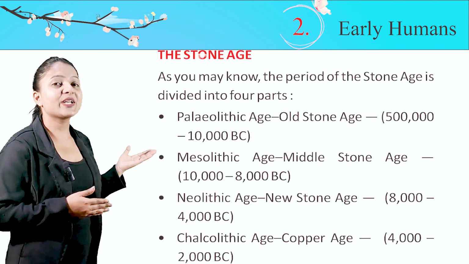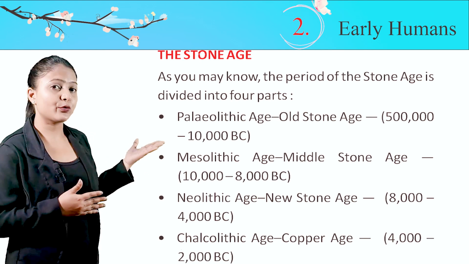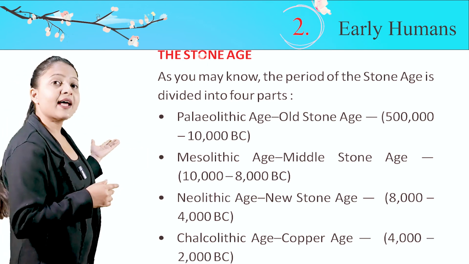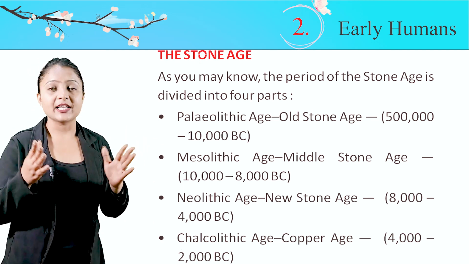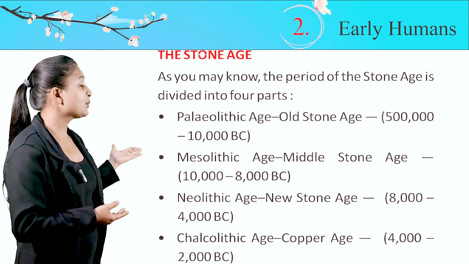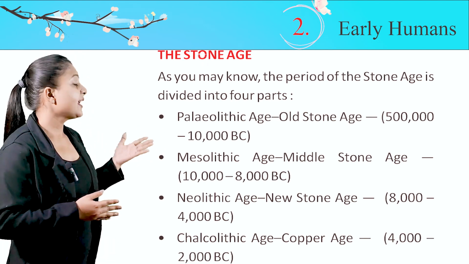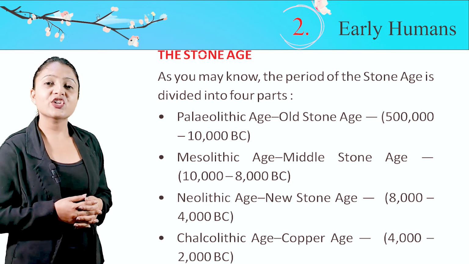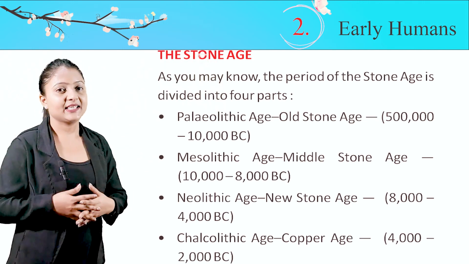The Stone Age. As you may know, the period of the Stone Age is divided into 4 parts. Paleolithic Age, Old Stone Age, 5 lakh to 10,000 BC. Mesolithic Age, Middle Stone Age, 10,000 to 8,000 BC. Neolithic Age, New Stone Age, 8,000 to 4,000 BC. Chalcolithic Age, Copper Age, 4,000 to 2,000 BC.